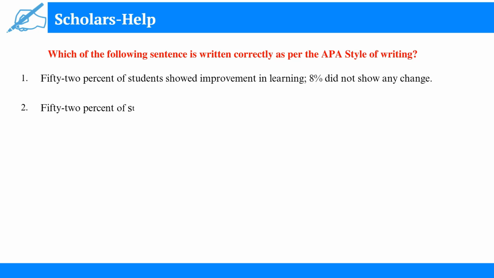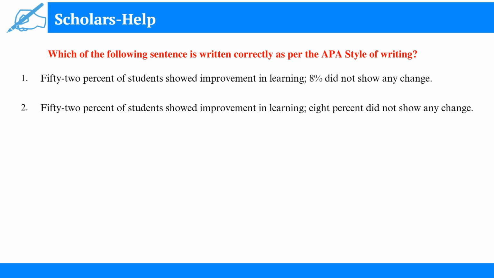The second sentence is also the same, that is, "Fifty-two percent of students showed improvement in learning. Eight percent did not show any change." In this sentence, the word percent is used with the number 52, which is the same as the previous sentence. But here, the number 8 is written in words, which is accompanied by the word percent.